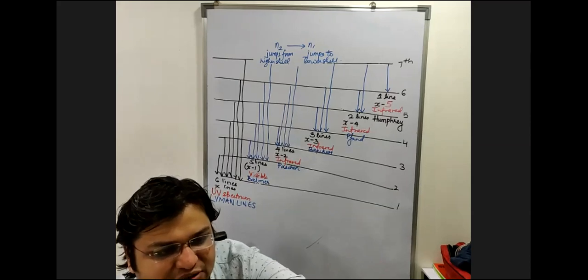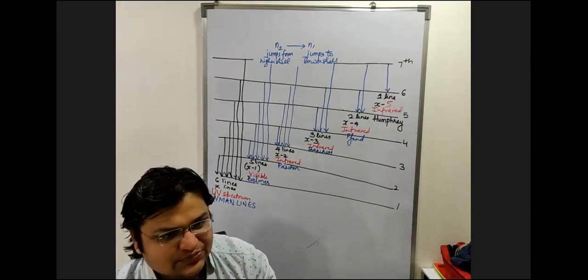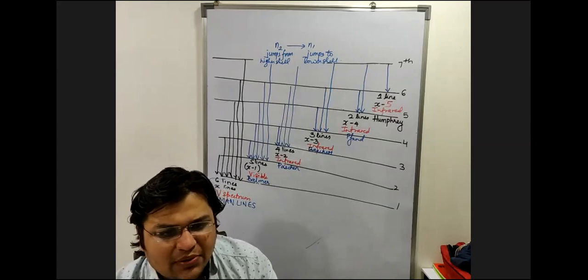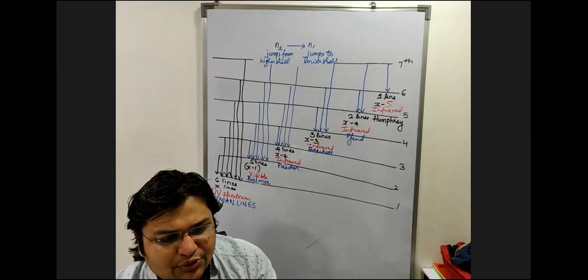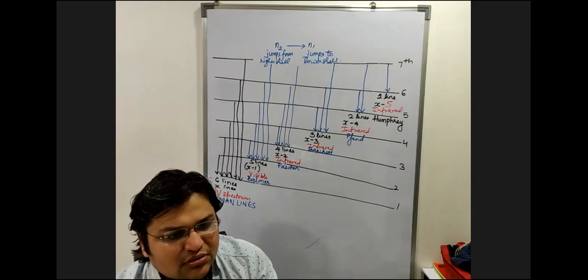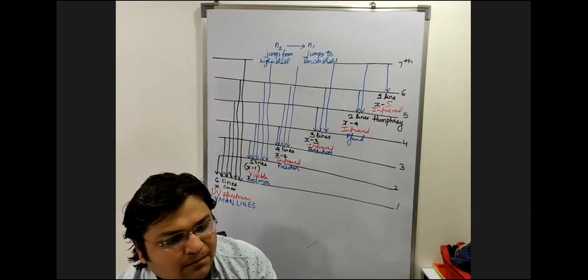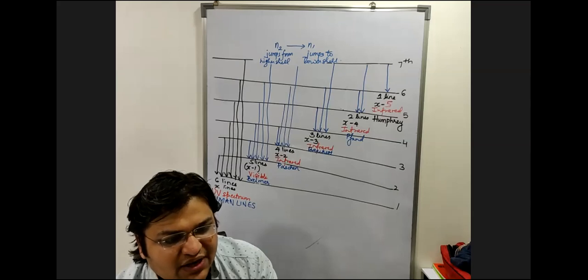How many total lines? 16. Wait 1 second. Count again, please. I don't think so. Calculate carefully. So I made a mistake. I need to redraw it. You have made one extra line. The answer should be 15.